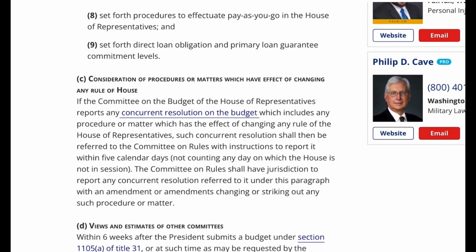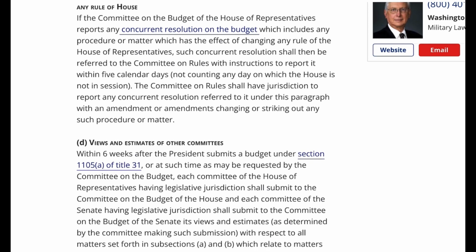Consideration of procedures or matters which have effect of changing any rule of House. If the Committee on the Budget of the House of Representatives reports any concurrent resolution on the budget which includes any procedure or matter which has the effect of changing any rule of the House of Representatives, such concurrent resolution shall then be referred to the Committee on Rules with instructions to report it within 5 calendar days, not counting any day on which the House is not in session. The Committee on Rules shall have jurisdiction to report any concurrent resolution referred to it under this paragraph with an amendment or amendments changing or striking out any such procedure or matter.